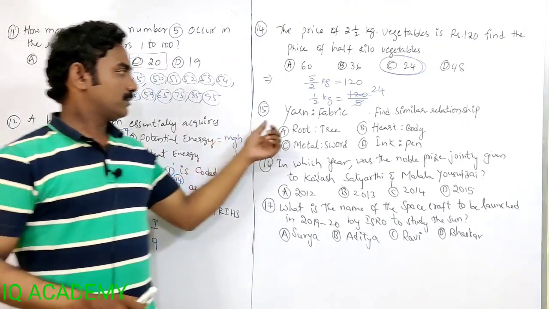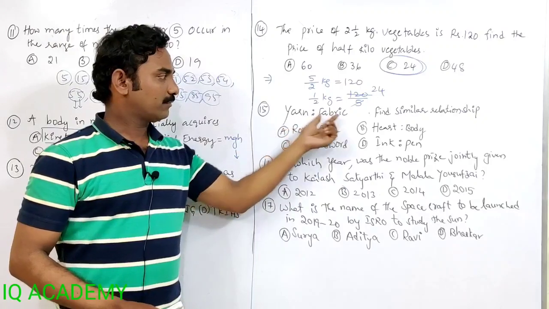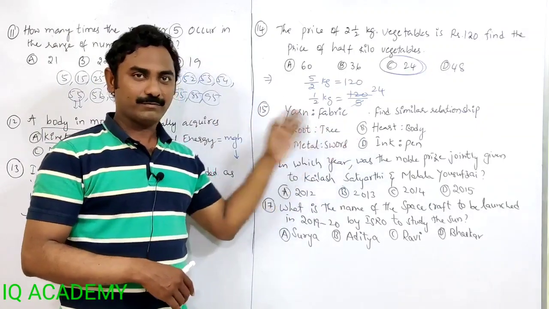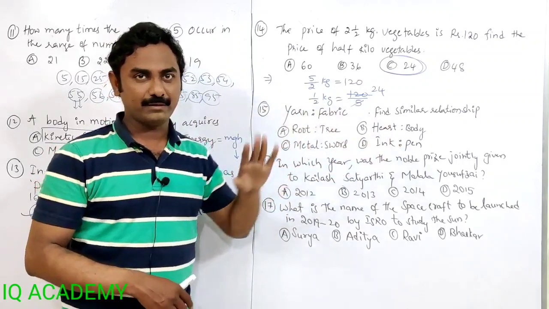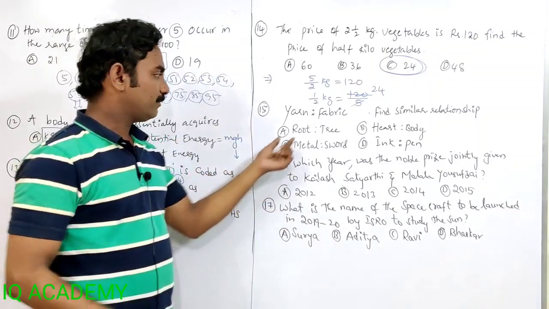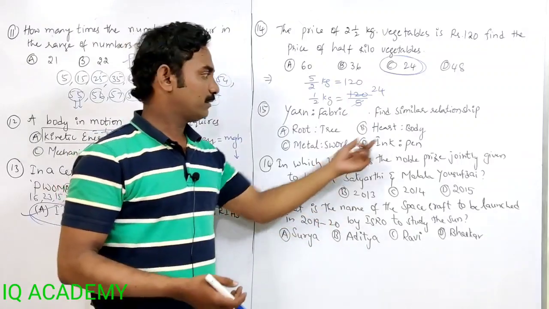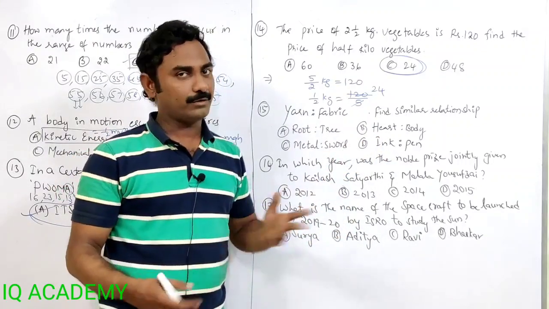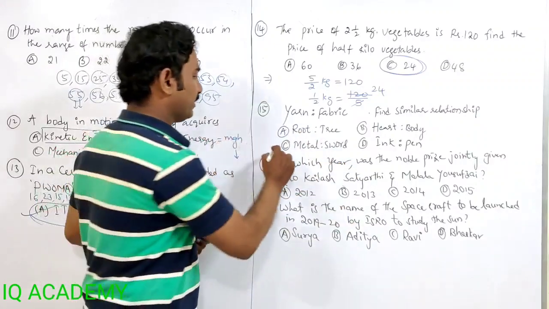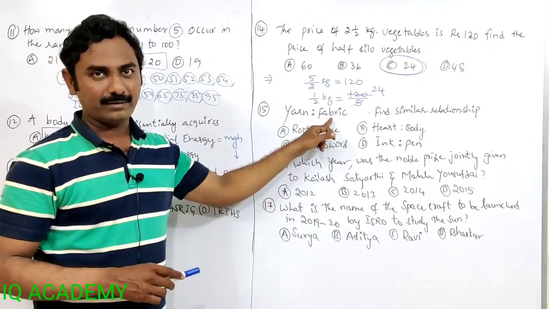Then this is related to general intelligence or reasoning. Yarn, fabric. From yarn, fabric is made. So this is the reason. We take yarn and prepare fabric. Then from root, a tree is made? From root, a tree is not made. From heart, body is made? No. From metal, a sword is made. Yes. From metal only we prepare a sword. From yarn only we make fabric.